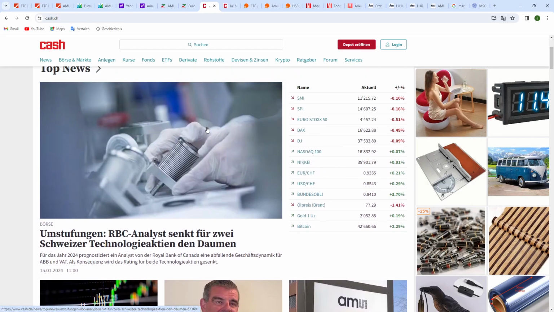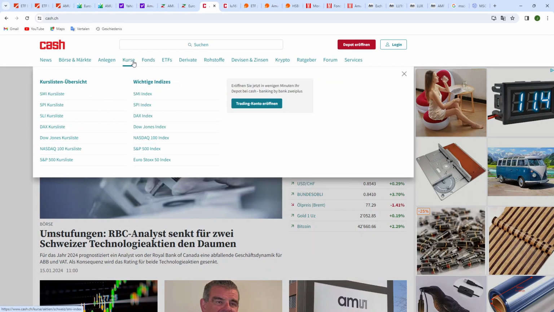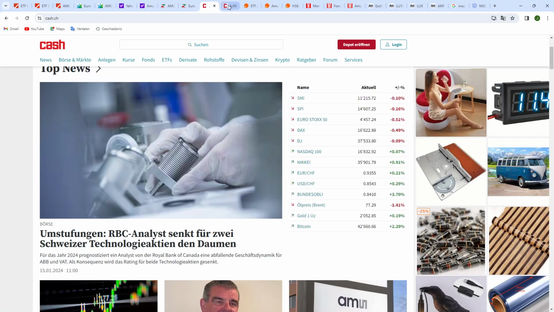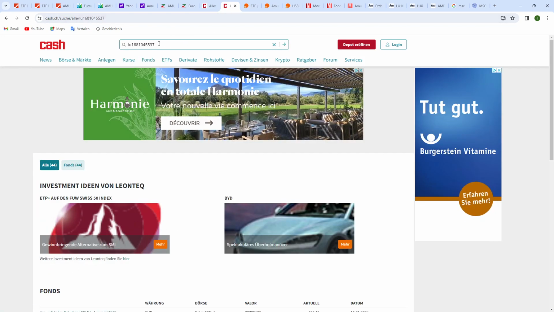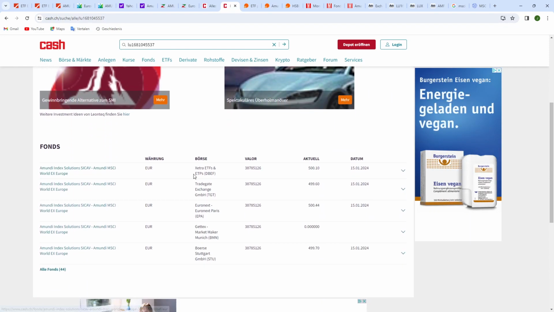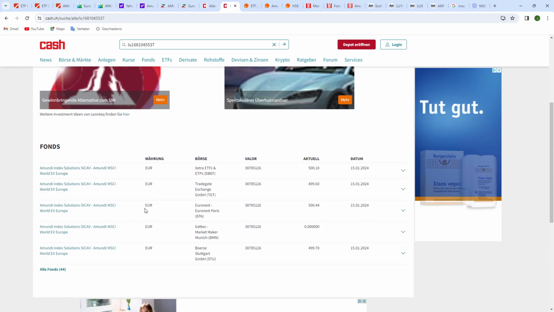And there as well you can look at the funds, you can look at ETFs, you can look at stocks. So when you look up our fund, then you can find all the different ETFs here.